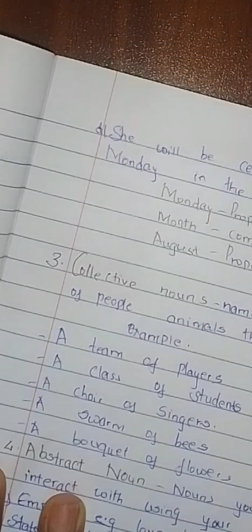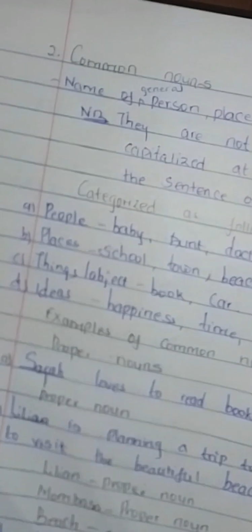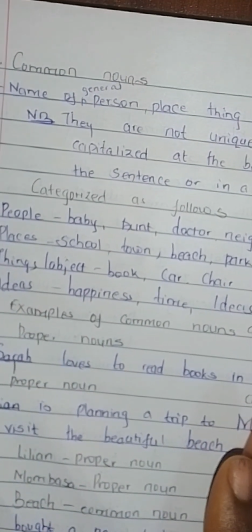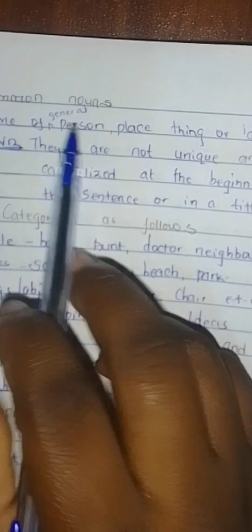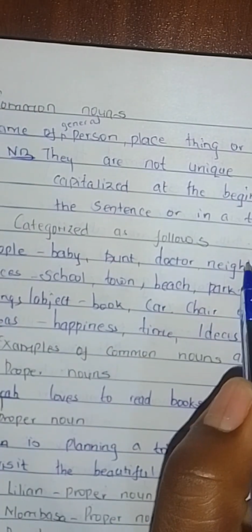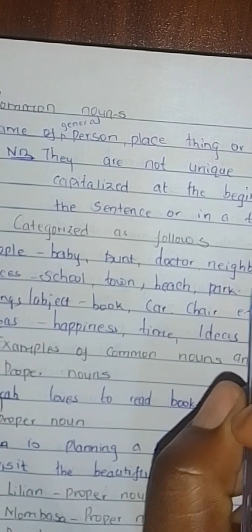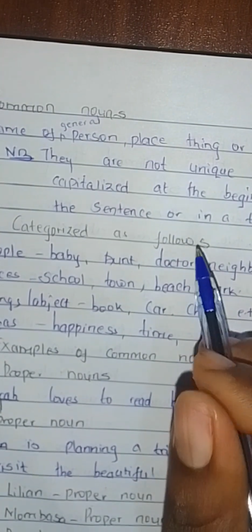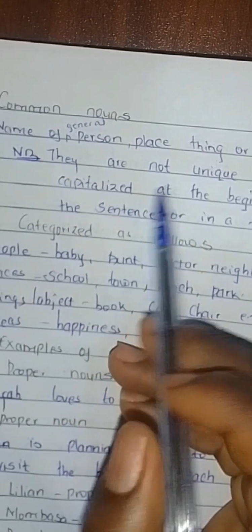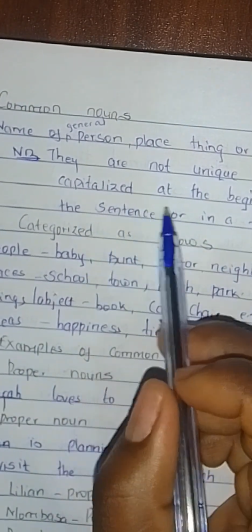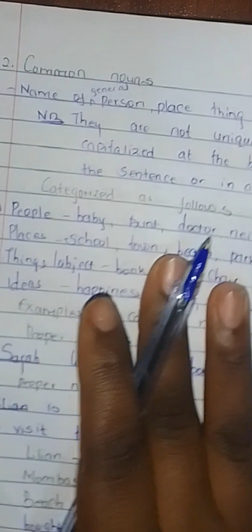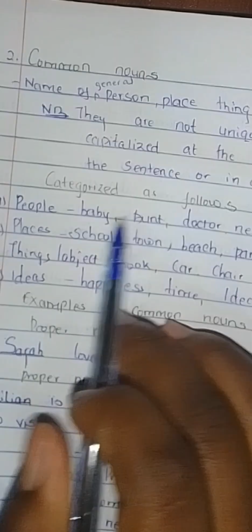Next we are going to learn about common nouns. What are common nouns? These are names of a general person, place, thing, or idea. If you can recall, the proper nouns are specific, and note that they are capitalized. For these ones, they are not unique and only capitalized at the beginning of the sentence or in a title. Okay, so let's categorize common nouns.